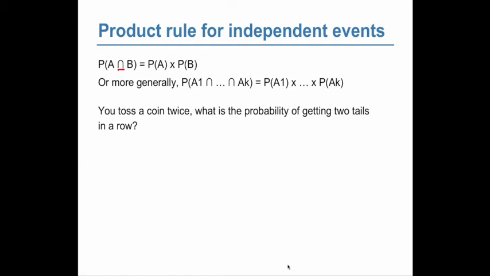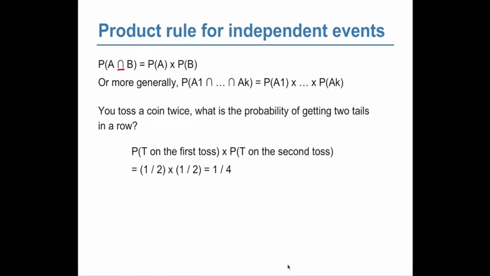You toss a coin twice. What's the probability of getting 2 tails in a row? These are independent events, so the probability of the first toss being tails is 1/2. And the probability of the second toss being tails is 1/2. You multiply those, and the probability of getting 2 tails is 1/4. Which makes sense when we look at the sample space. The sample space for 2 tosses of a coin is heads-heads, heads-tails, tails-heads, and tails-tails. Your probability of getting 2 tails is 1 out of 4.